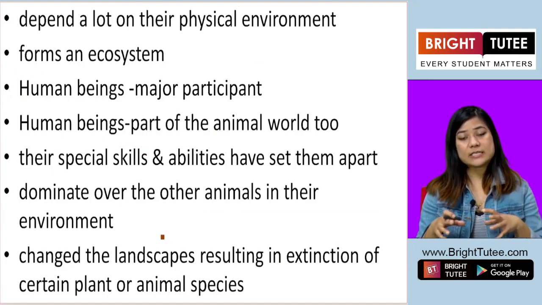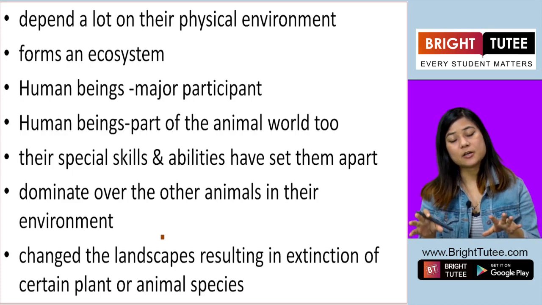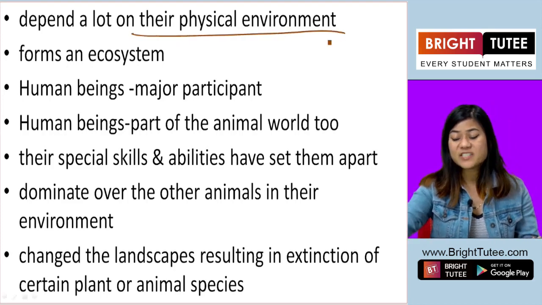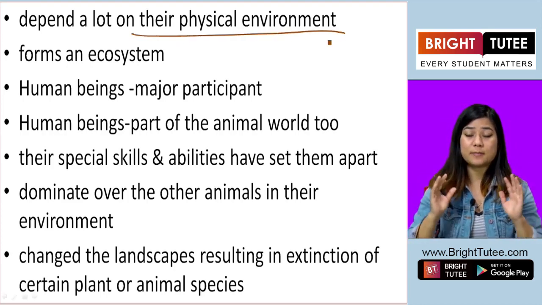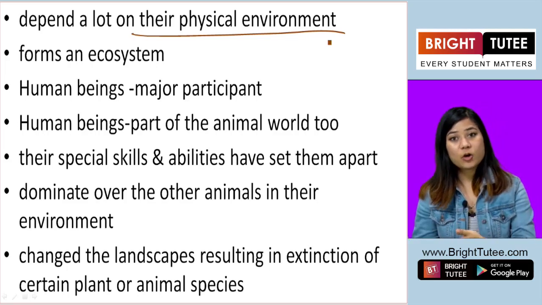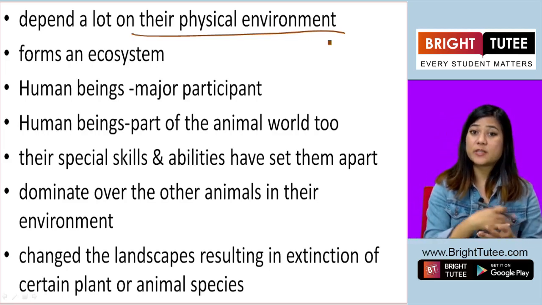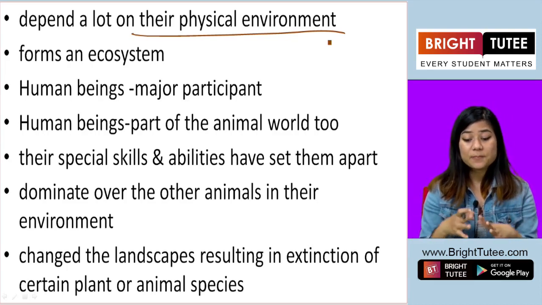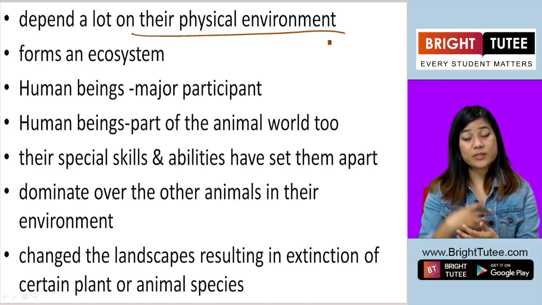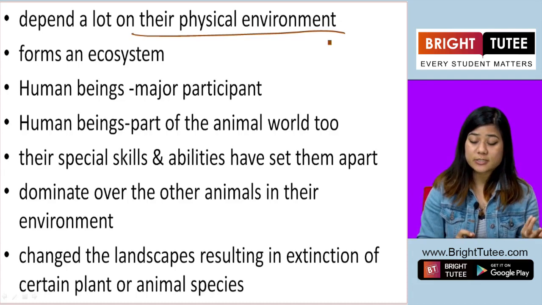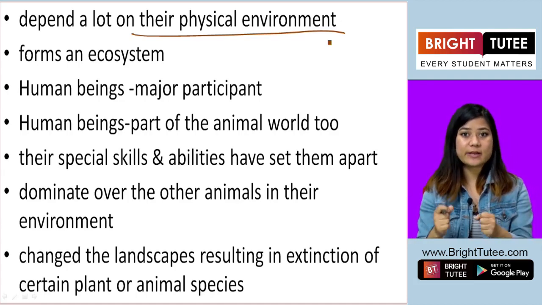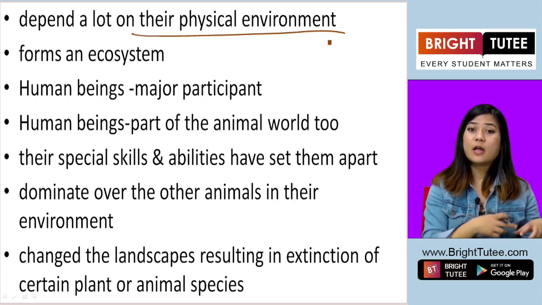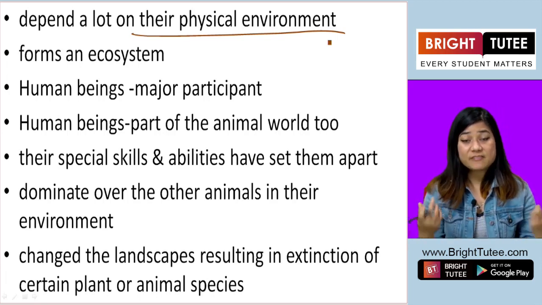And these not only depend upon each other, the plants depending upon the animals and animals depending upon the plants, but they also depend on their physical environment, the place where they live: whether they have water, whether they have rivers, whether they are close to the ocean, whether they have mountains, whether it's a dry land. Whether the air is clean or dirty, or they live near an industrial area with a lot of factories and industries, all that also affects the lives of the plants and animals living in that area.